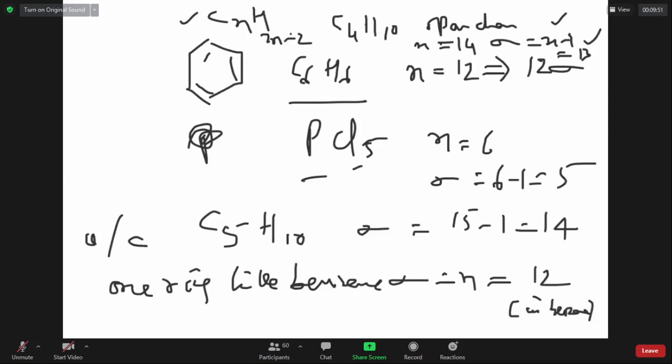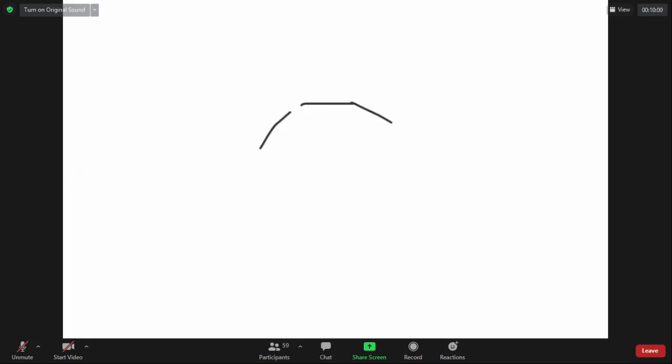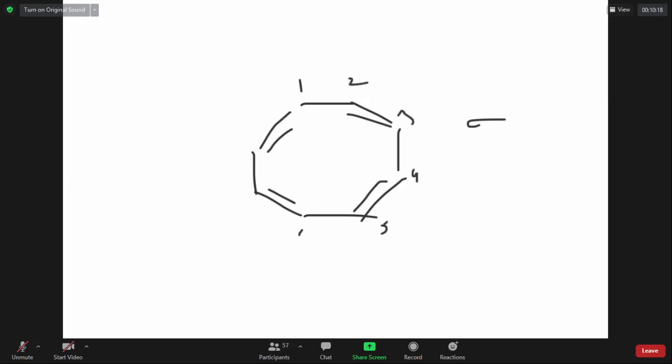Suppose I have a structure like this. Now let me write it: cyclooctatetraene. How many sigma bonds does it have? How many hydrogens does it have, sir?